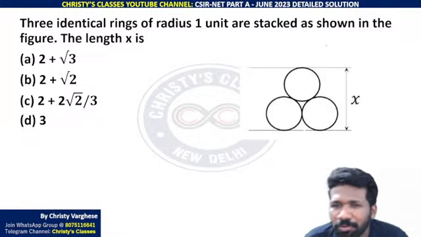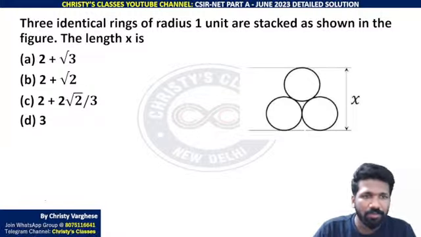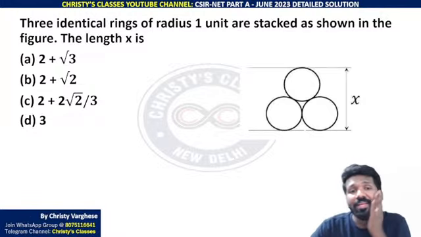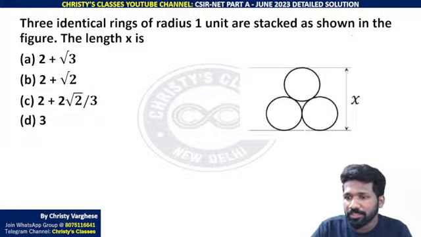Okay, ये question बहुत ही एक beautiful question है. Listen very carefully, I'll explain. Due to lack of time, I'm starting the explanation. 3 identical rings of radius 1 are stacked as shown in the figure. The length x is this x we need.